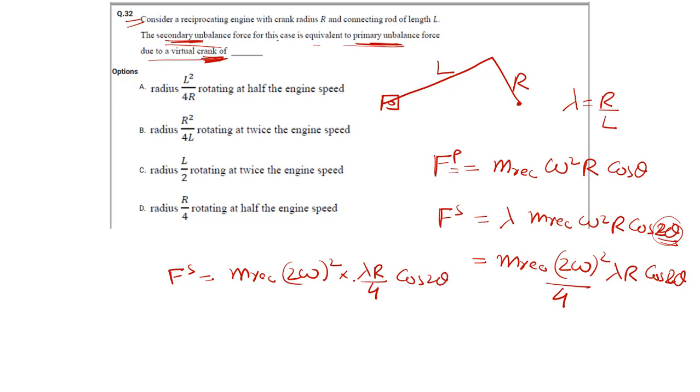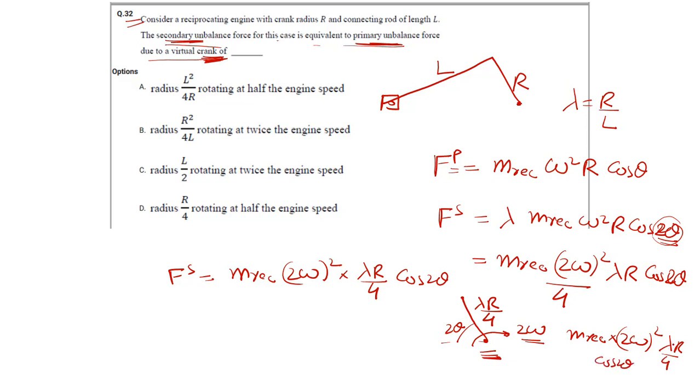So it's similar to that, right? Now if I replace it with a crank having length lambda R upon 4 moving with 2 omega, this will be 2 theta, right? So what will be the unbalanced force? Primary unbalanced force is nothing but M reciprocating, omega square, omega here is 2 omega, and crank length lambda R upon 4 into cos 2 theta.